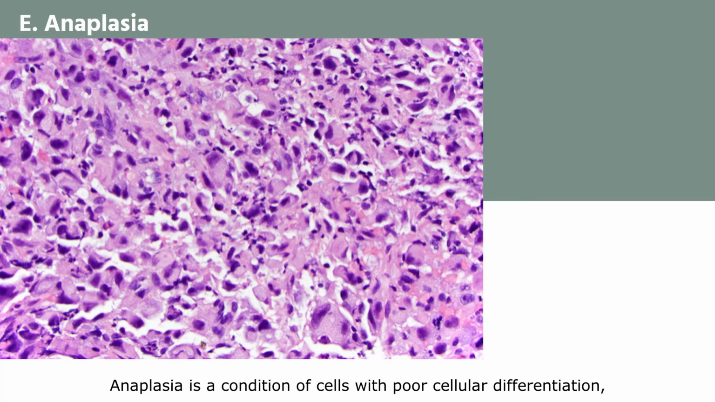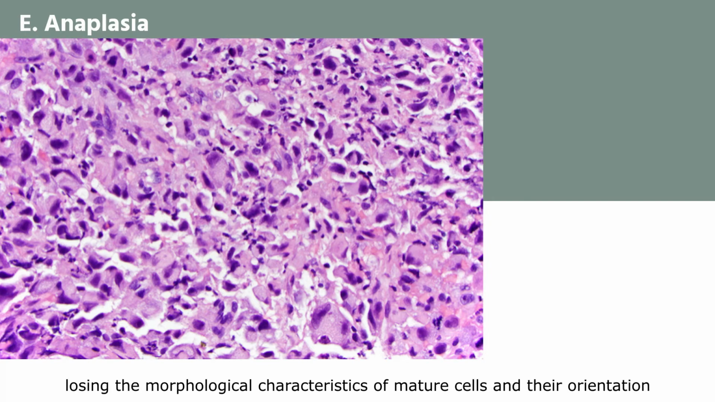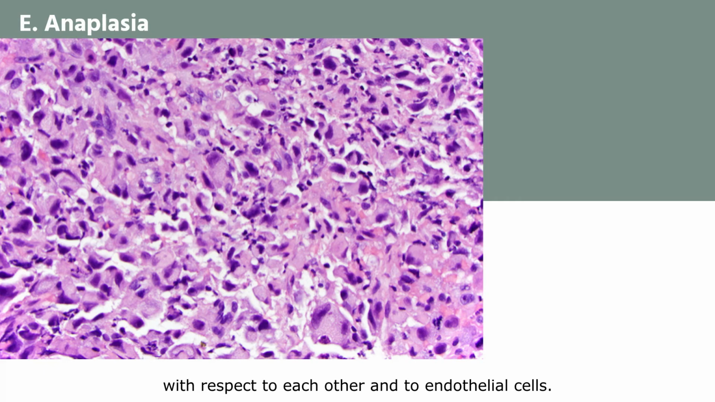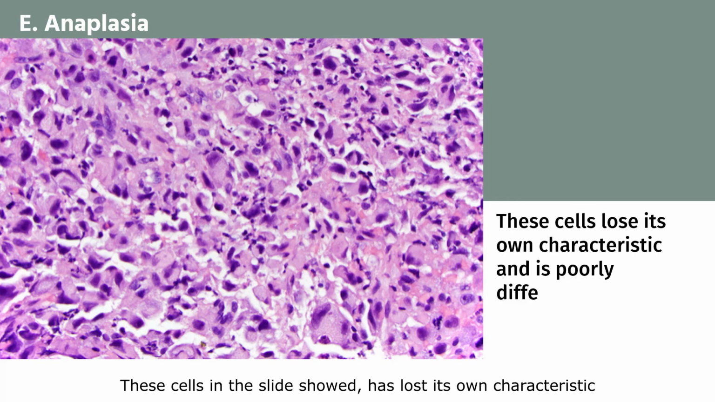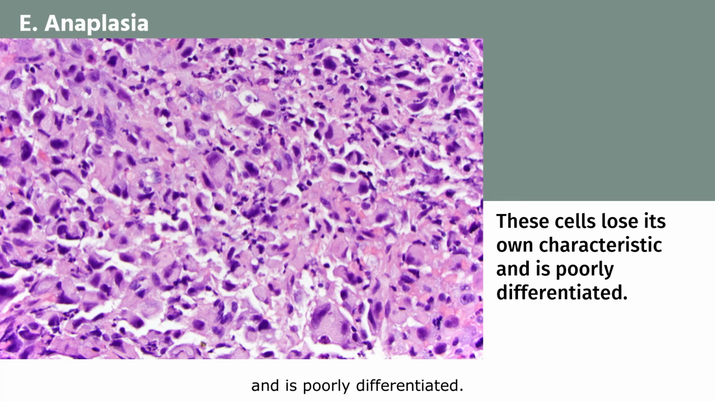Anaplasia is a condition of cells with poor cellular differentiation, losing the morphological characteristics of mature cells and their orientation with respect to each other and to endothelial cells. The cell in this slide has lost its own characteristics and is poorly differentiated.